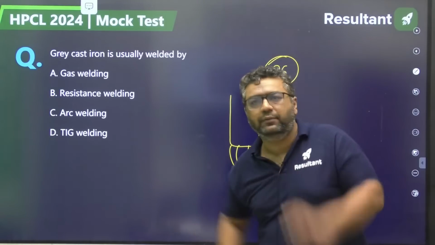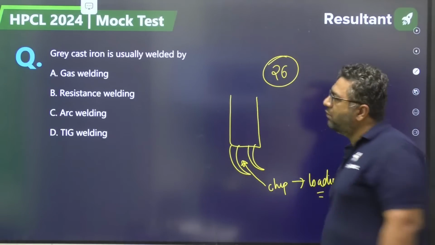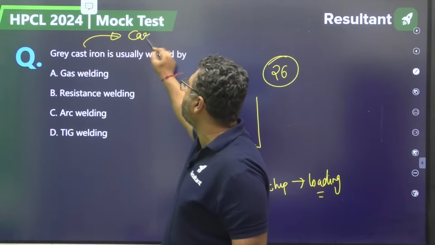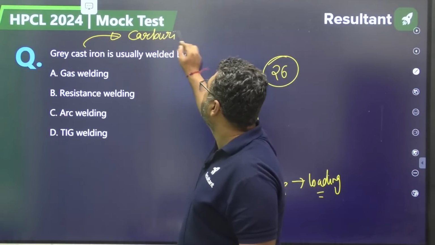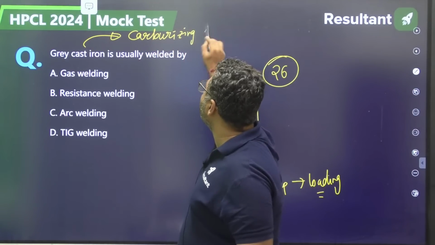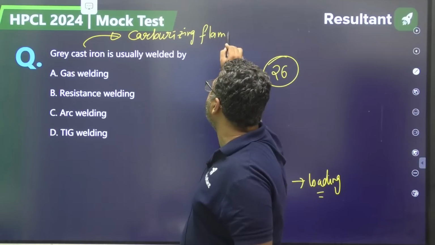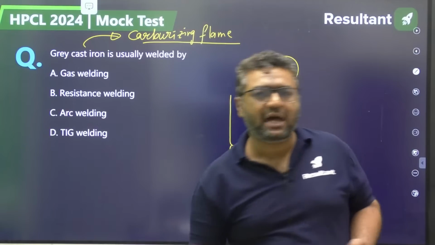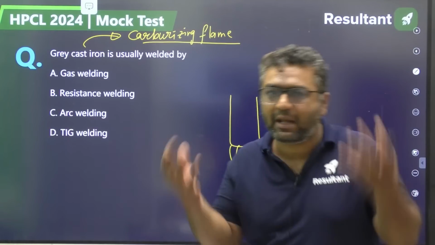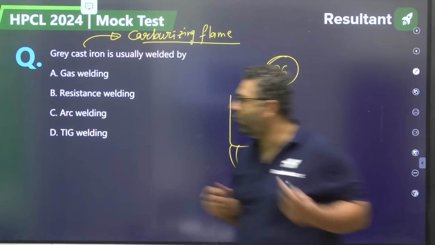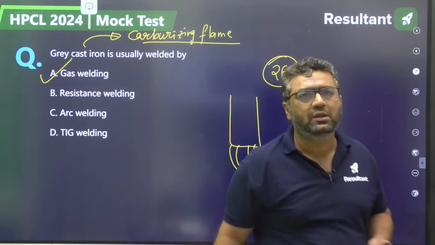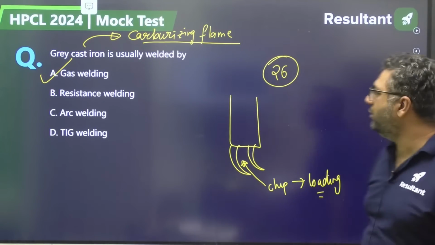Yes, truing. So question: for grey cast iron, it is generally welded with the carburizing flame, because carburizing flame is good for carbon saturated material. If a low carbon steel is welded with carburizing flame in gas welding, it can absorb the carbon. So to avoid that, for grey cast iron and high carbon steel, we use carburizing flame. Answer will be A for this.